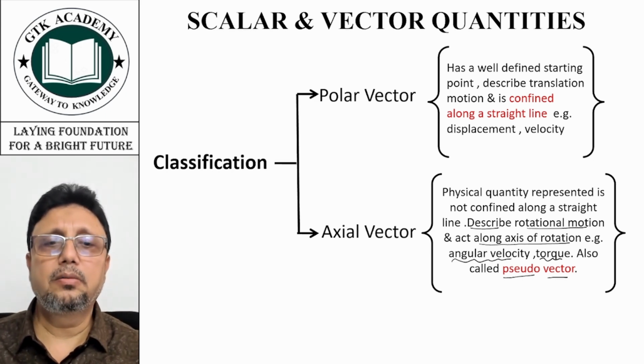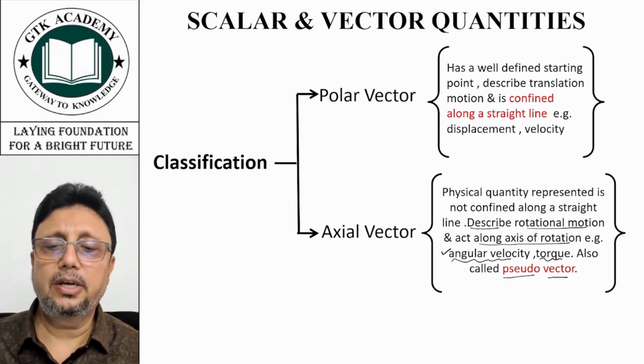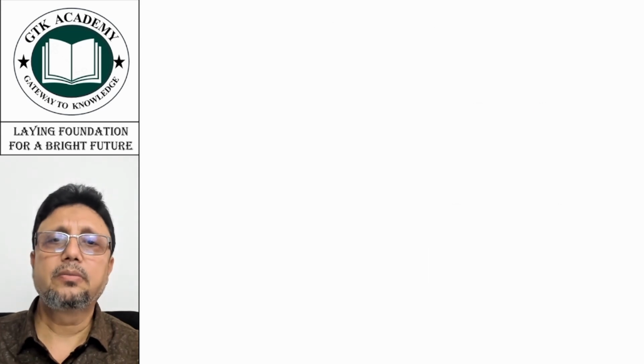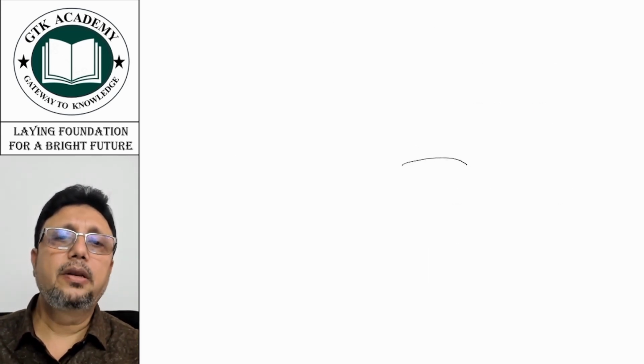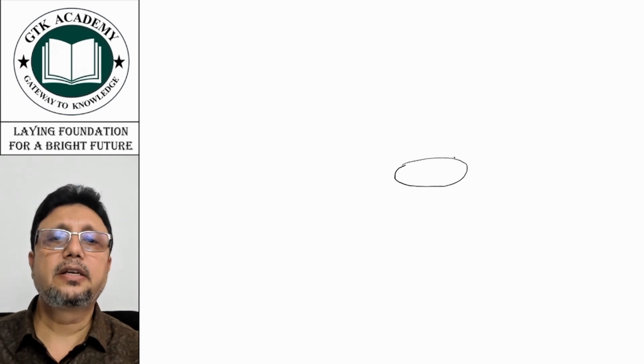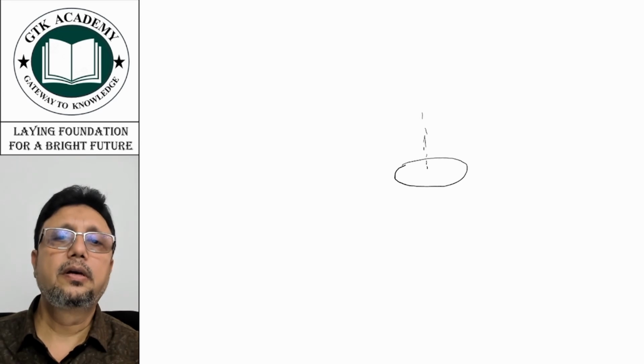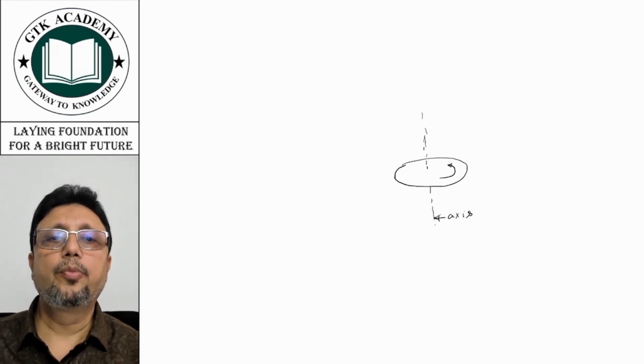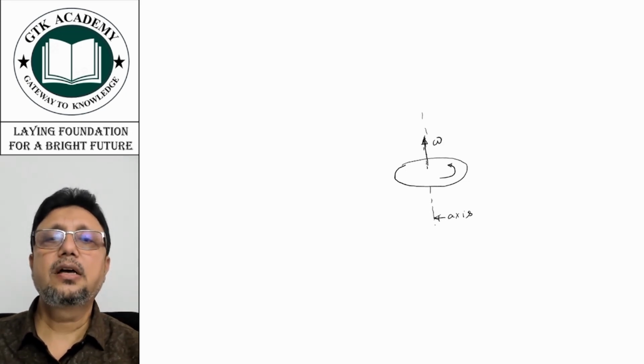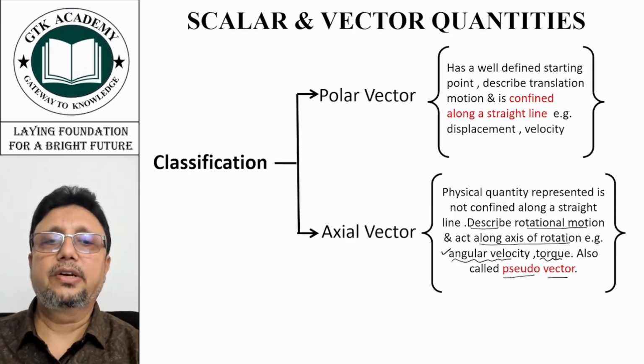Now we'll be studying angular velocity and torque and other things in the coming chapters, but let me give you some idea about it. For example, there is a disk which is rotating about its axis. This is the axis of the disk and it is rotating like this. So angular velocity omega is defined along the axis of rotation, which is an axial vector.